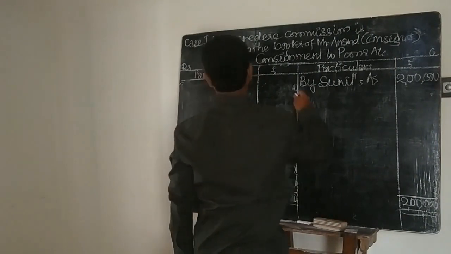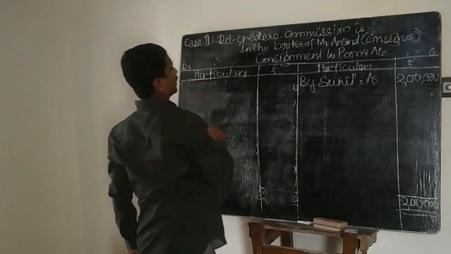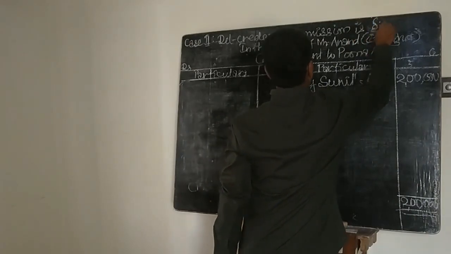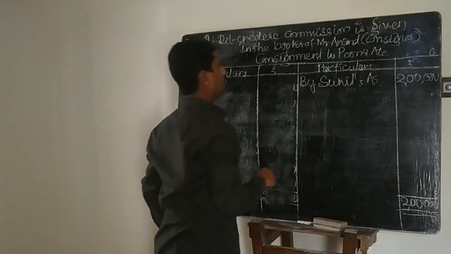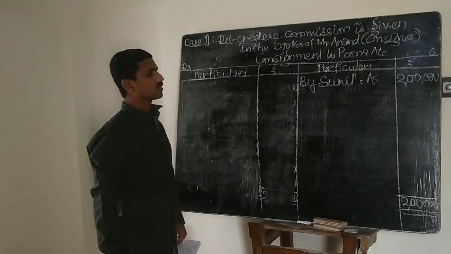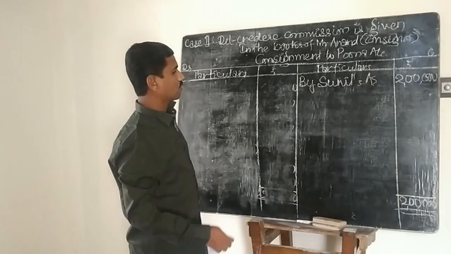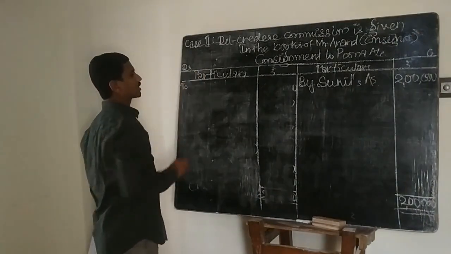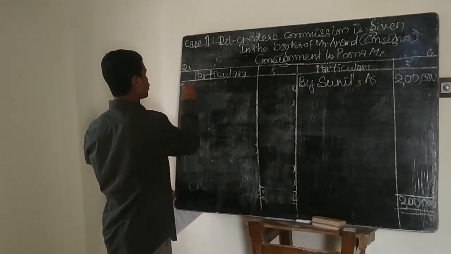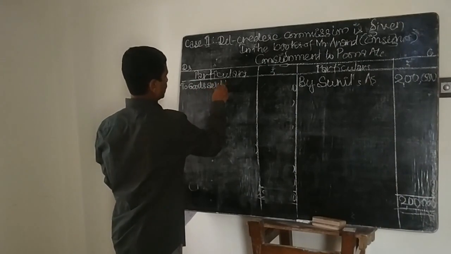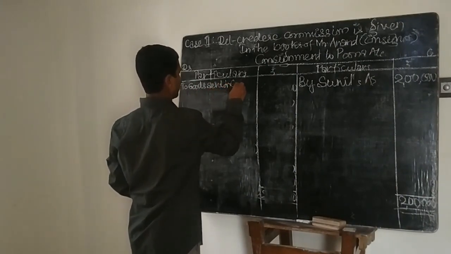So I will write here case 2, del credere commission is given. The same thing will continue in the books of Mr. Anand, consignor. So consignment account: when the goods are sent, the entry will be consignment account to goods sent on consignment, worth rupees 1 lakh as given in the problem.